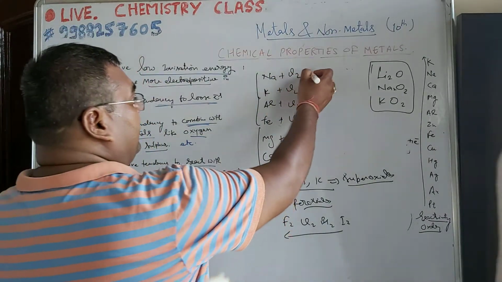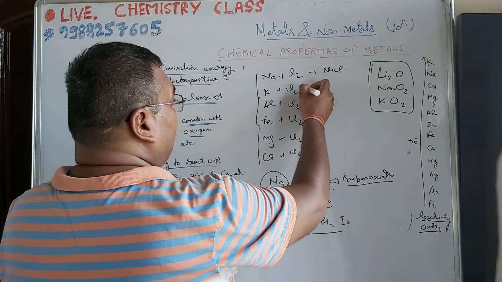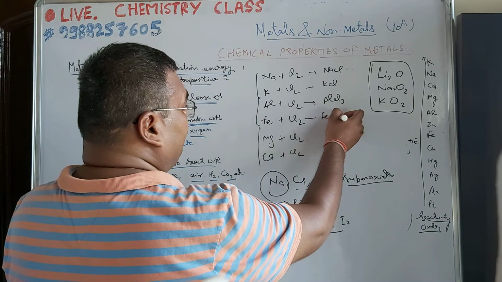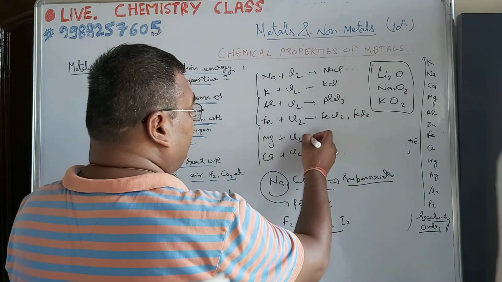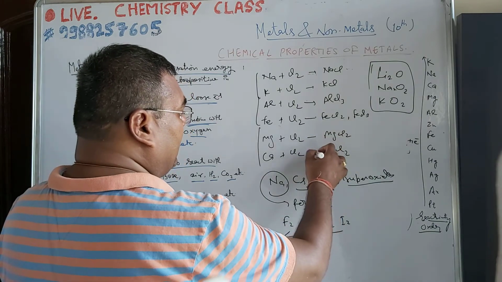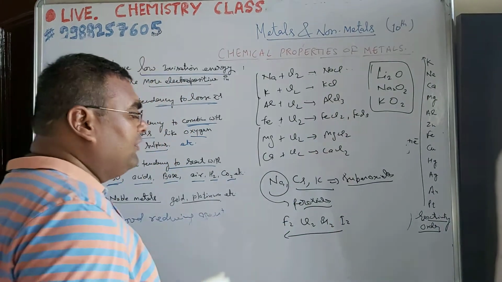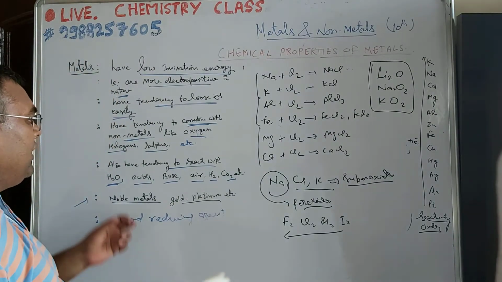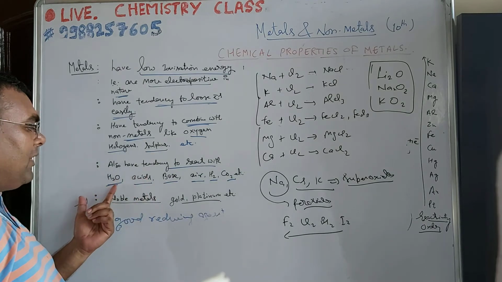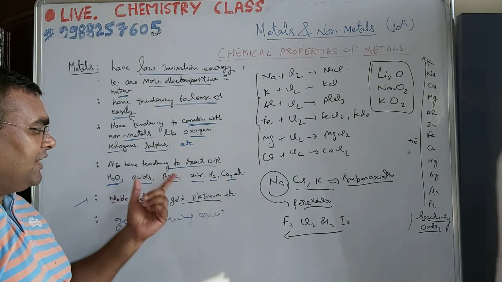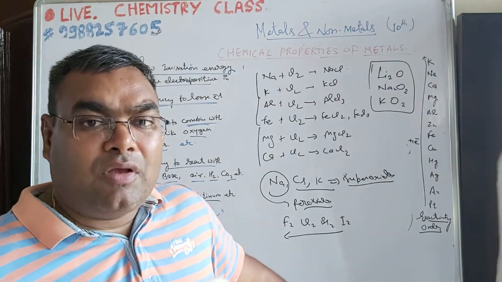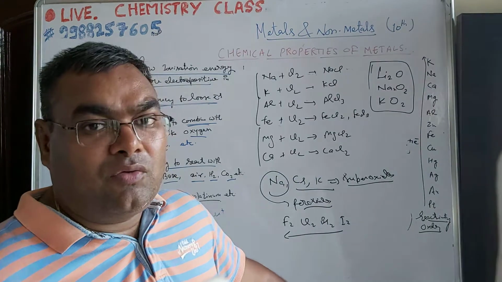So I take Cl2. It gives NaCl, KCl, AlCl3, FeCl2 and FeCl3 both can be formed. It is the MgCl2 according to valency and CaCl2 and so on. These are the chlorides formed when they react with the chlorine. Okay? Similarly, when they react with the sulfur, they form sulfides. And when all these react with the compounds like water, acids, bases, air, hydrogen, carbon dioxide, then some salts, hydroxides also can be formed.